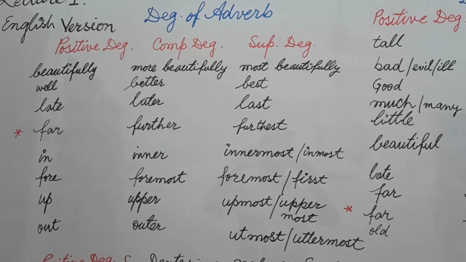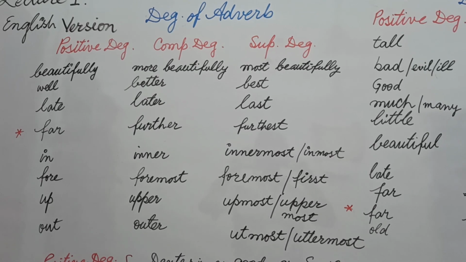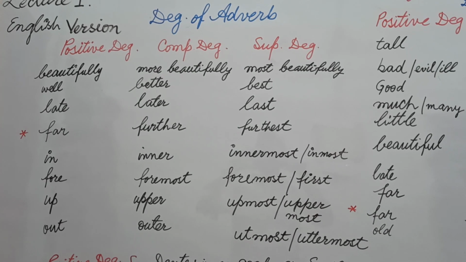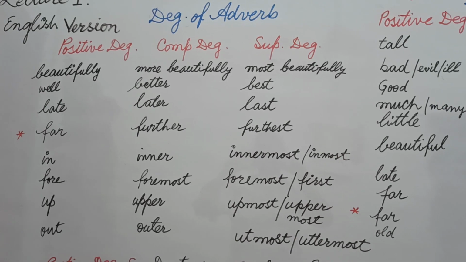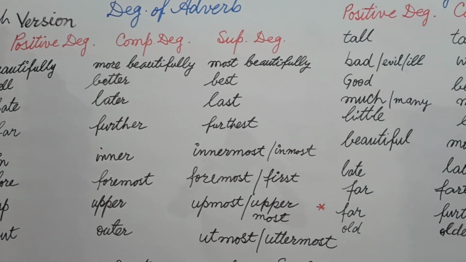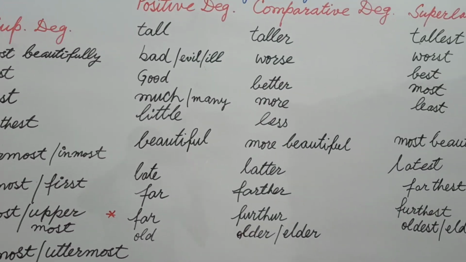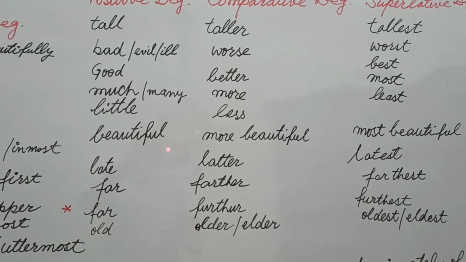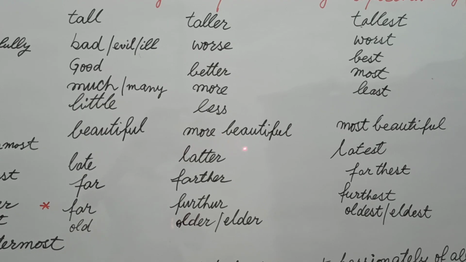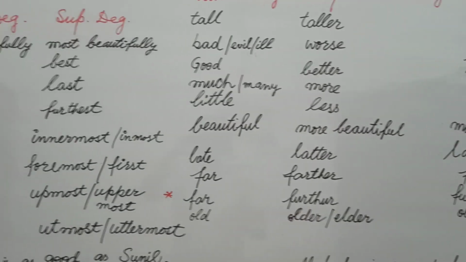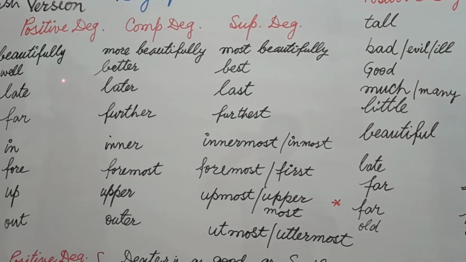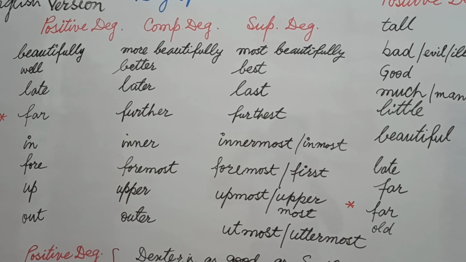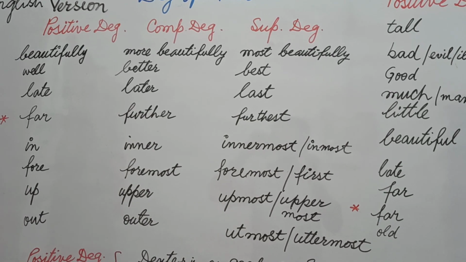Suppose, students, if we say this girl is beautiful, then beautiful is saying something about the girl, which is a noun, that's why beautiful is an adjective. You can say beautiful, more beautiful and most beautiful. But when you use this beautiful as an adverb, students, you say he writes beautifully.